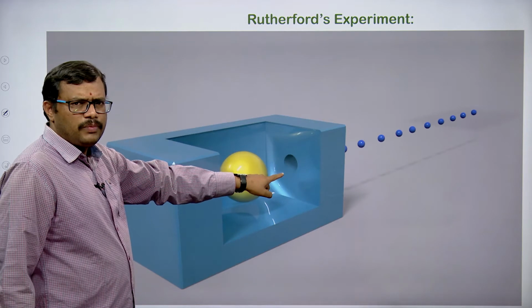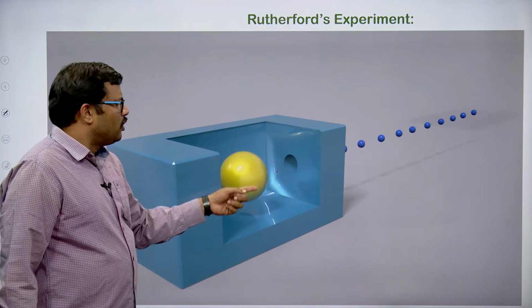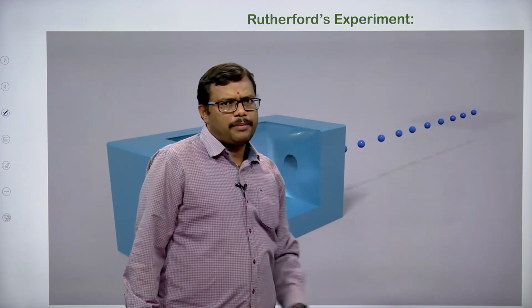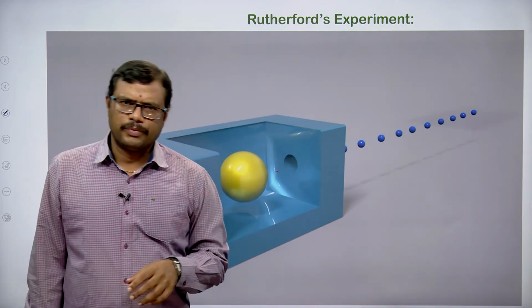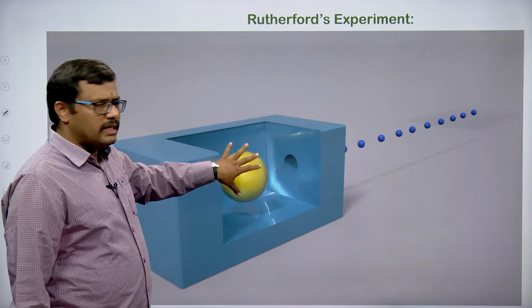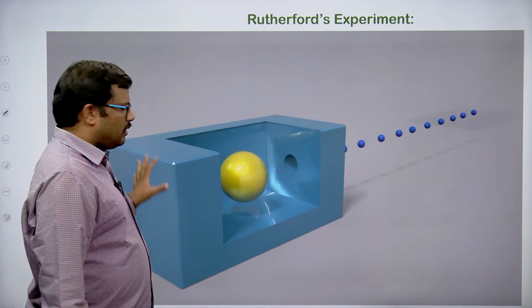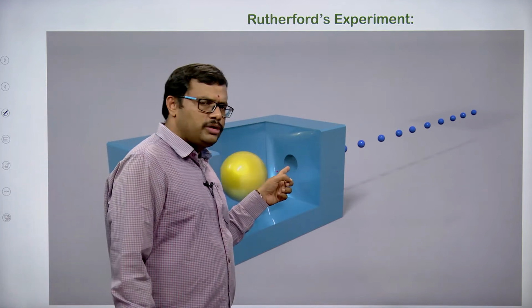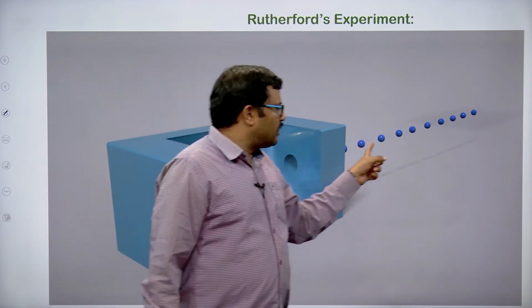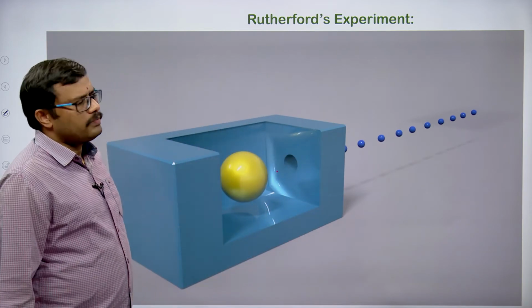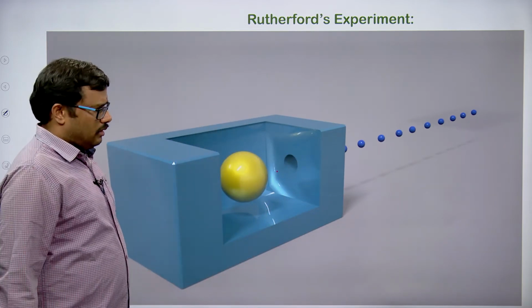Through this hole the alpha particles are going out. The blue balls coming out are alpha particles. Radium, an alpha particle emitting source, is kept in a lead chamber with a small hole, so the alpha particles can come out easily and hit the surface of the gold foil.